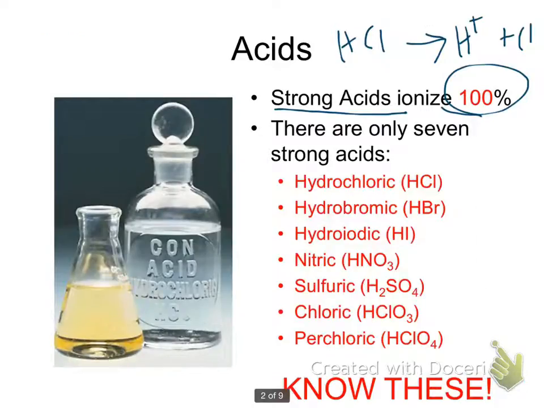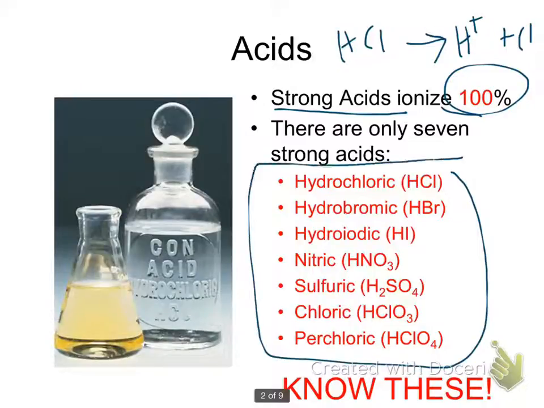Okay? And so there are 7 strong acids, and you have to have these memorized. It's on your list of things to memorize for the summer assignment. And what you can assume is if it's not on this list, it's not strong. And there are hundreds of other acids that are not on this list, and they are all considered to be weak. Did I say strong? I meant to say weak. These are the strong ones. Everything else is weak.